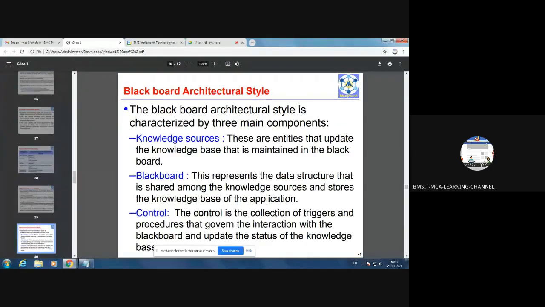That is called Blackboard, the data structure that is shared among the knowledge sources. Ultimately, when knowledge sources fetch the data, they have to store it somewhere, and that will be stored in the Blackboard. So the example for Blackboard can be a flat file or some database or some repository. And the control is the collection of triggers and procedures.